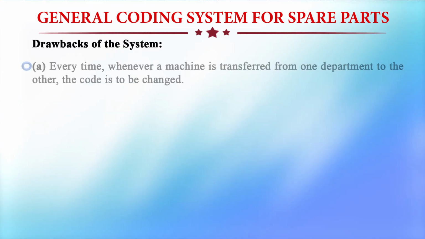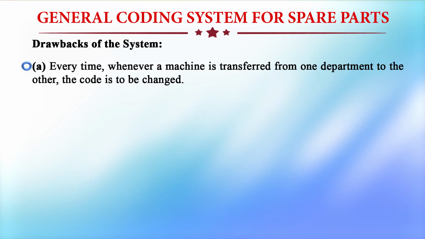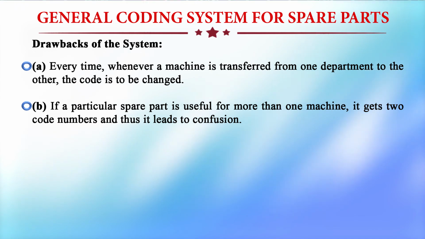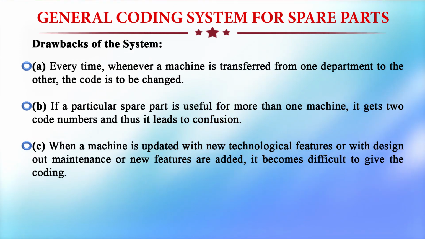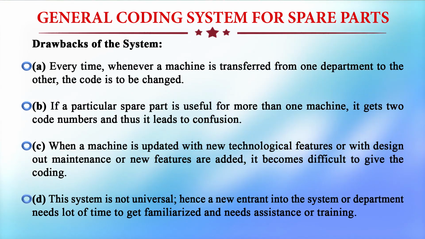Drawbacks of the system: every time a machine is transferred from one department to another, the code has to be changed. If a particular spare part is useful for more than one machine, it gets two code numbers, and thus it leads to confusion. When a machine is updated with new technological features, or with design-out maintenance, or new features are added, it becomes difficult to give the coding. This system is not universal, hence new entrants into the system or department need a lot of time to get familiarized and need assistance or training.